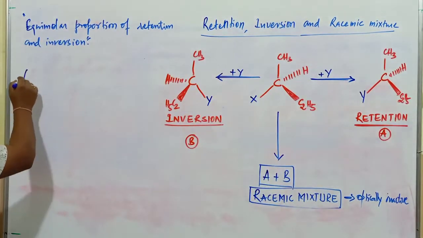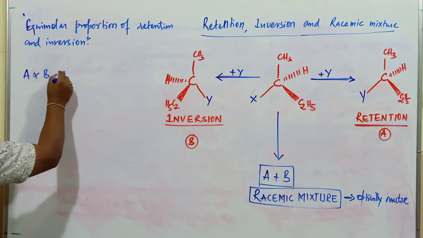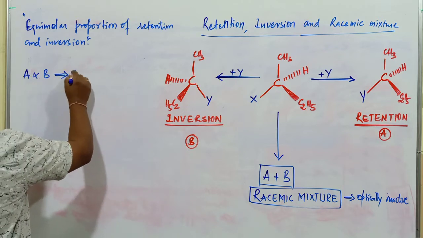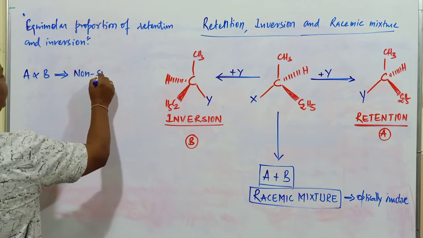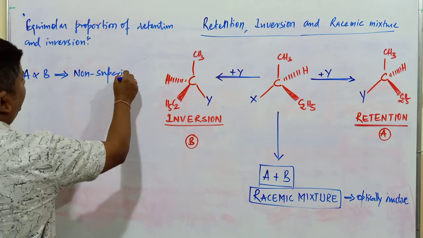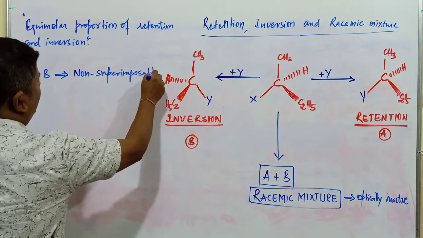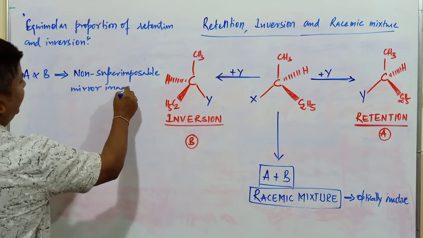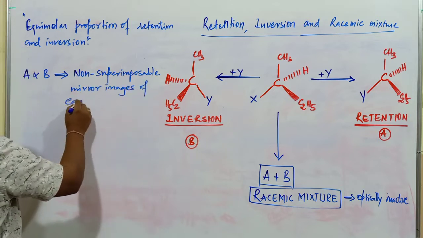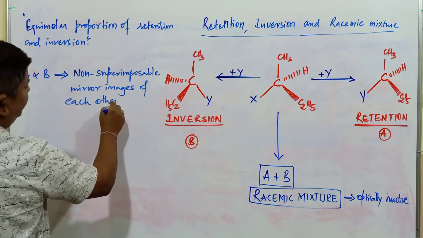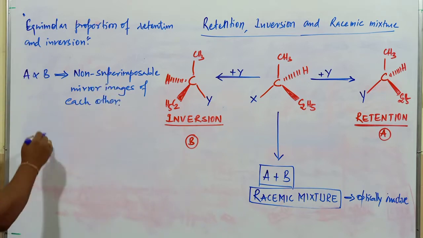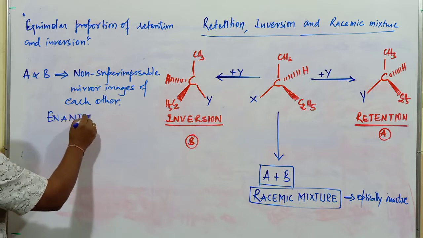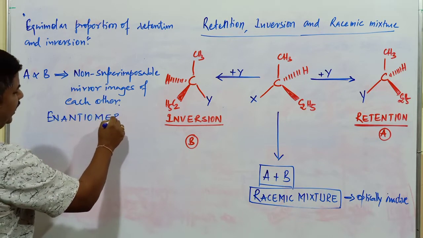Here A and B are isomers. A and B are compounds that are non-superimposable mirror images of each other. When the compounds are non-superimposable mirror images of each other, what is the name given to those isomers? Those are called enantiomers.